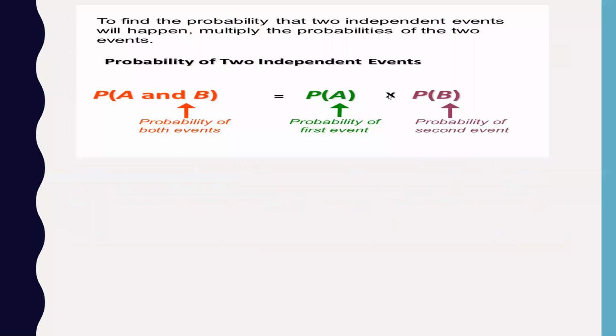Now, to find the probability that two independent events will happen, multiply the probabilities of the events. So this is the formula which you remember here. Probability of A and B, meaning A intersection B, is equal to probability of A times probability of B, if A and B are independent events.